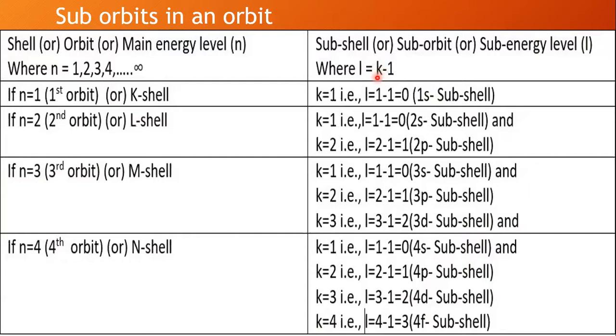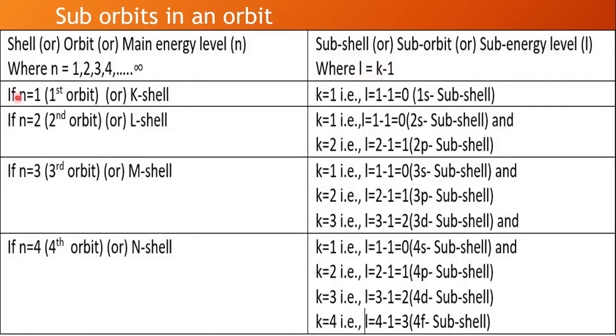But the wave mechanical study revealed that k value can also be 0, and hence the letter k was replaced by L. L represents the azimuthal quantum number instead of k. And the relation between L and k is given as L equals k minus 1. So L is the azimuthal quantum number according to wave mechanical study, which equals k minus 1.